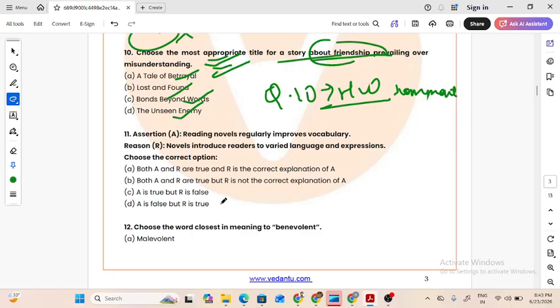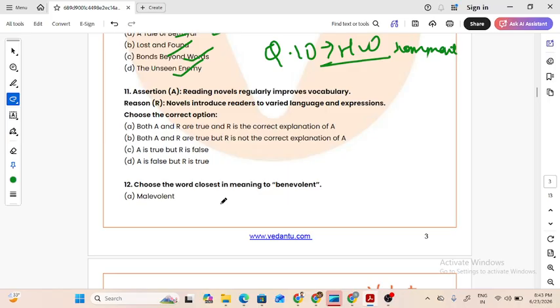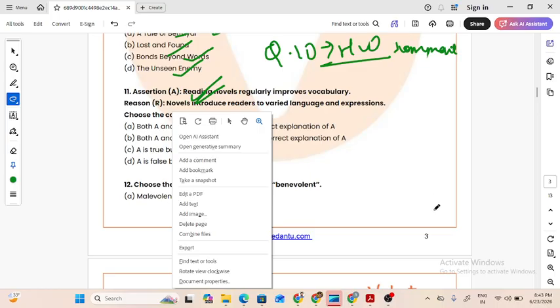Now, assertion reason. Reading novels regularly improves vocabulary. Novels introduce readers to varied language and expressions. Reading novels regularly improves vocabulary? Yes, it does. Novels introduce readers to varied language and expression.